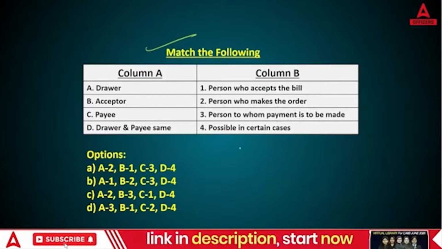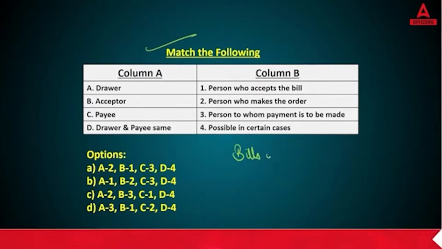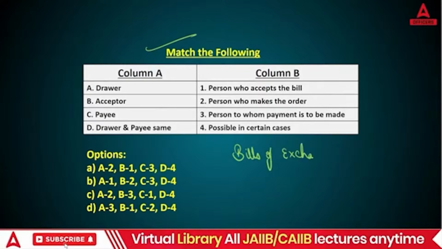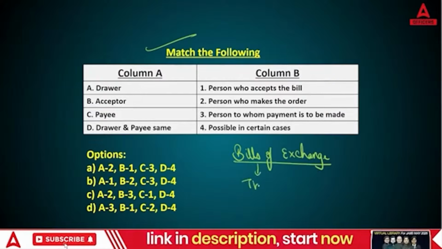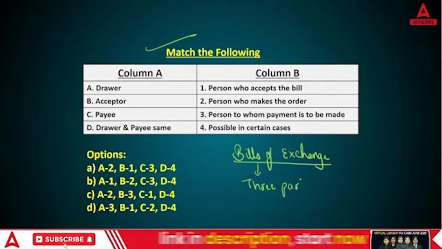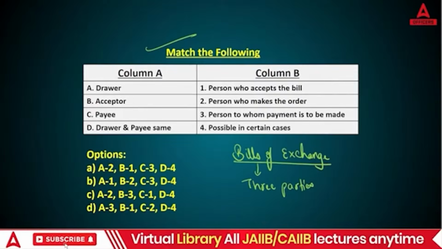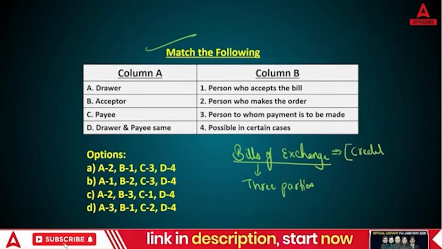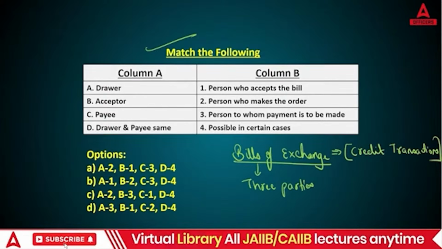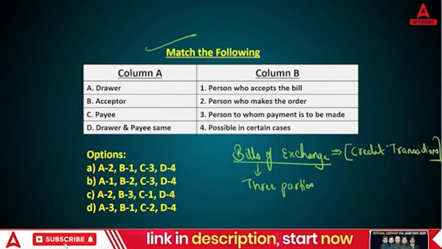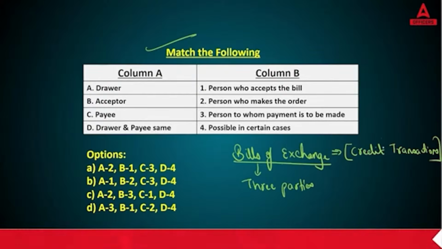Take it. So, this question is now based on bills of exchange. Basically, under bills of exchange, you have three parties. But why are we using bills of exchange? Because we are entering into credit transactions. Credit transactions in Hindi we say udhar. In udhari ka transaction. So that is what a credit transaction is.